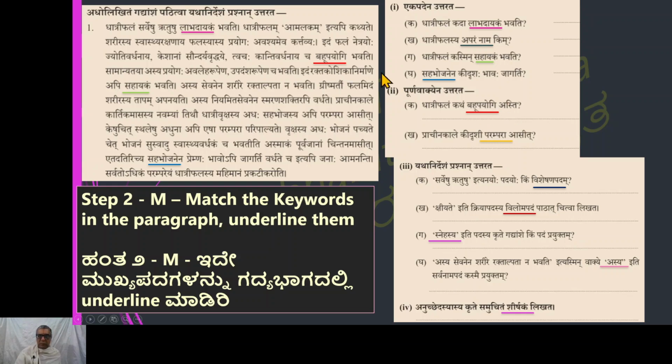So we have marked these keywords in the question paper and in the answer script. Parampara: if you search, parampara comes here. So the answer will come in this particular sentence somewhere here. Next, Visheshanapadam. We already got the answer to this question. Vilomapadam: Kshiyate. If you know the meaning of kshiyate, it reduces or diminishes, the opposite is vardhate. Vardhate is found here.